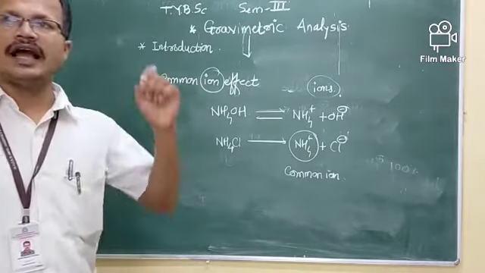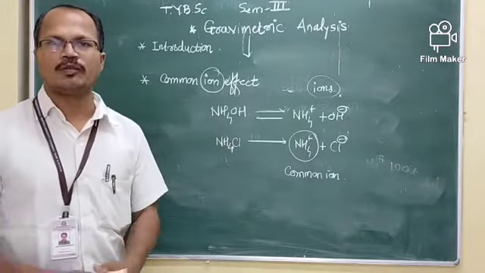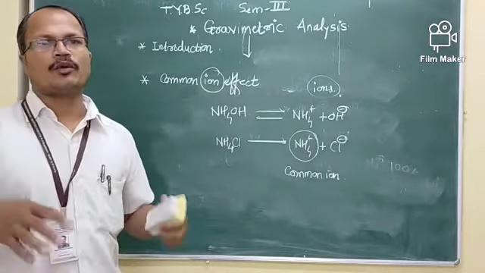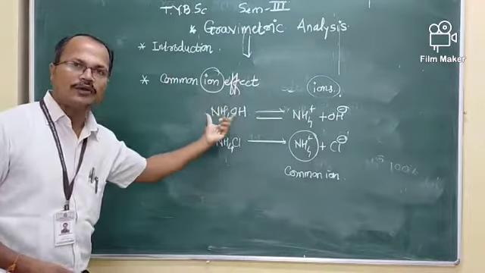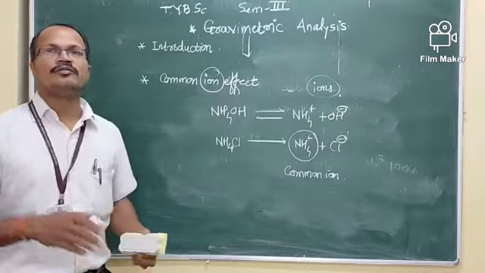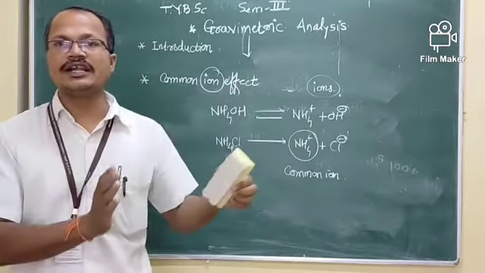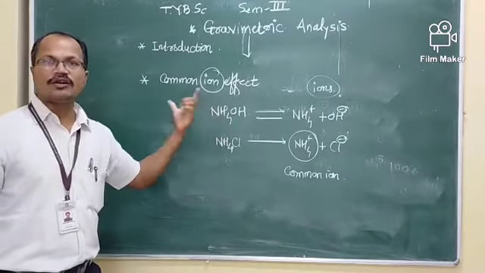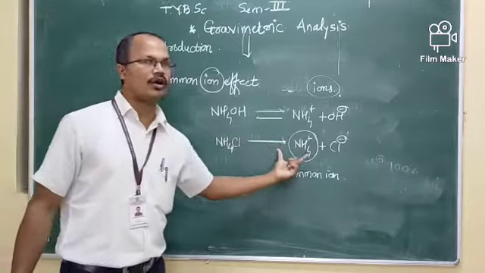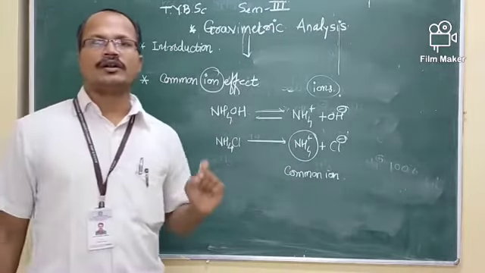Due to the addition of the common ion, the equilibrium is shifted from the ionized form to the unionized form, and the ions are suppressed. It is the decrease of the ionization of a weak acid or base due to the addition of a common ion, and that effect is called the common ion effect.